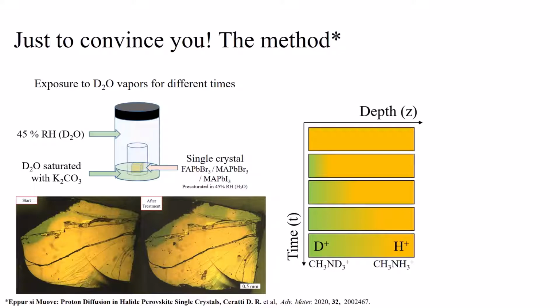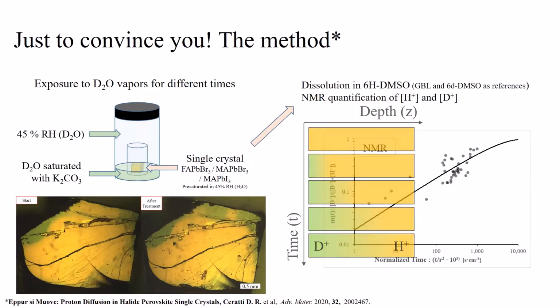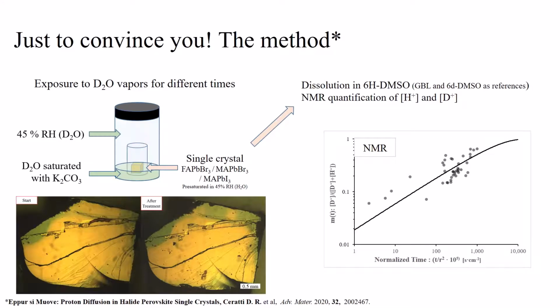The progression of the exchange can be tracked by defining the value m, which is the ratio between the density of deuterons and the total density of deuterons plus protons in the material. Values of m as a function of time can be obtained by liquid NMR quantification of the dissolved crystals. In this graph, each data point corresponds to a crystal and an experiment. Fitting this data with a diffusion model provides the values of the diffusion coefficient.